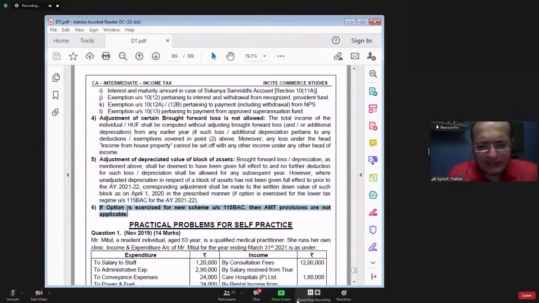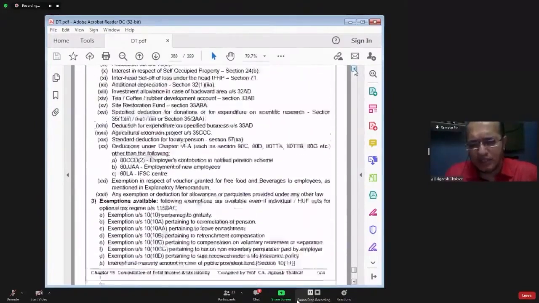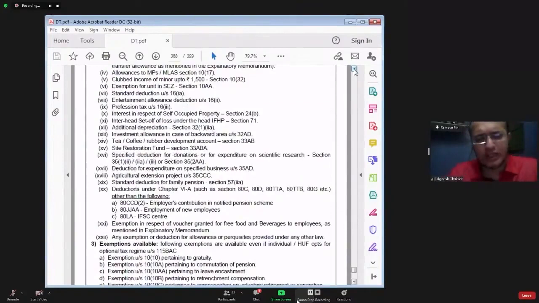If SSE is exercising option in section 115BAC, then AMT provisions are not applicable. What do you mean by AMT provisions? That we'll understand later. After this section, we are going to move on to that AMT provision only.